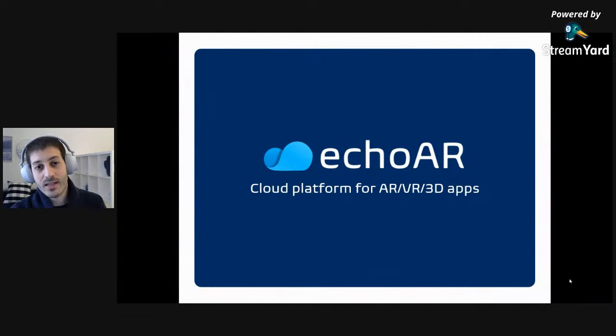So basically, EchoAR is a cloud platform for augmented and virtual reality, providing tools and network infrastructure for developers like yourself to build applications at scale.